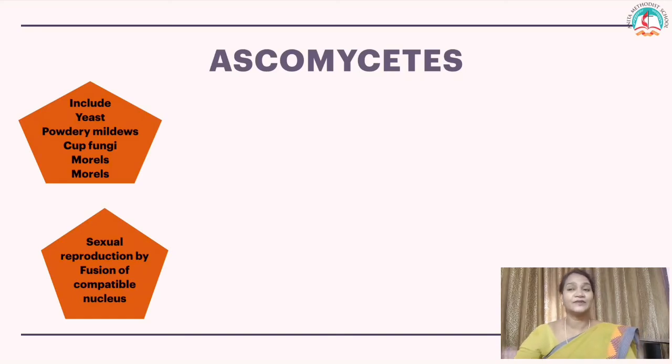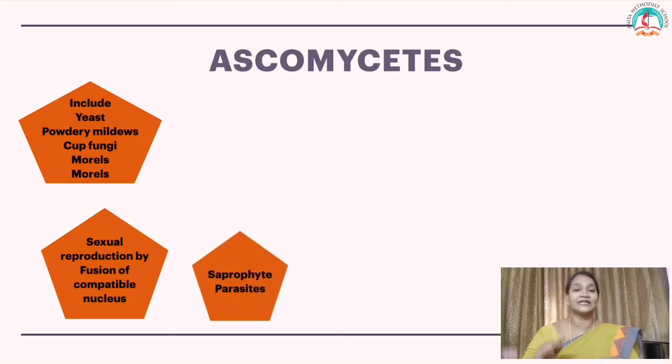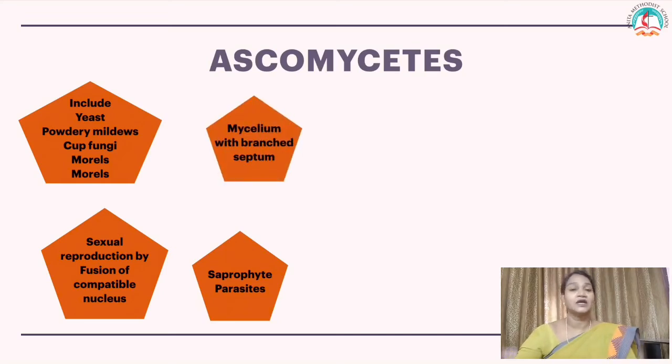How does the sexual reproduction occur in Ascomycetes? Fusion of compatible nuclei. The two nuclei are compatible. They get fused and form into a zygote. They are saprophytic or parasitic.